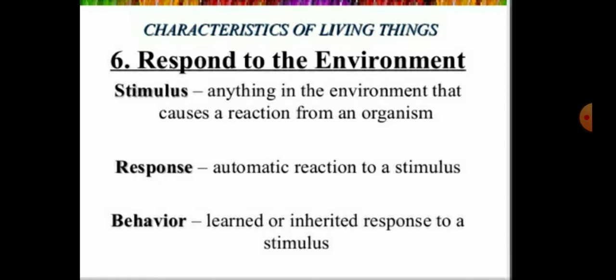So children, these are the basic characteristic features of living organisms. In addition, we can say excretion is also a basic characteristic feature, because excretion is the removal of waste materials from the body, and accumulation of waste material is harmful for the body.